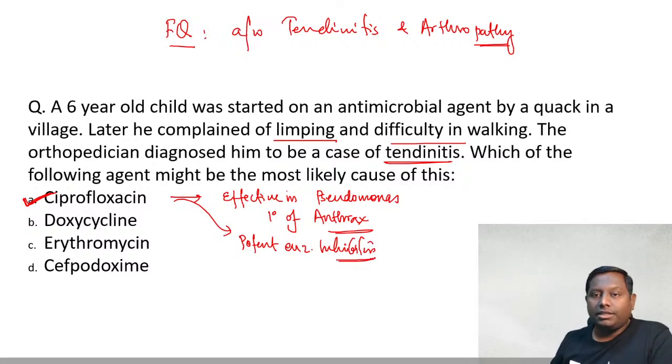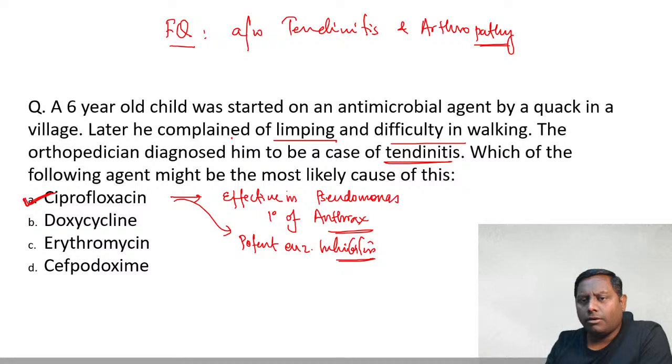Okay. Doxycycline is a tetracycline. It does not have any limping or arthropathy-like side effect. Undoubtedly, doxycycline has other side effects like hepatotoxicity and renal toxicity, and it also causes teeth staining. Erythromycin, a macrolide, can cause nausea, vomiting, hypersensitivity reaction, QT prolongation and diarrhea because of its motilin receptor agonistic property. Cefpodoxime, a third generation cephalosporin, is also not associated with the shown side effect. So I hope this is a pretty clear question. Yes, we can take the next one.